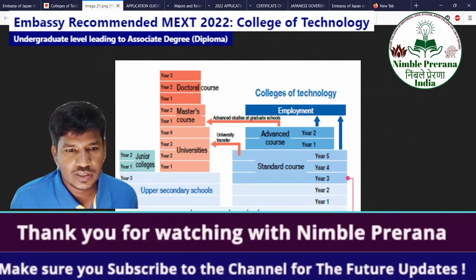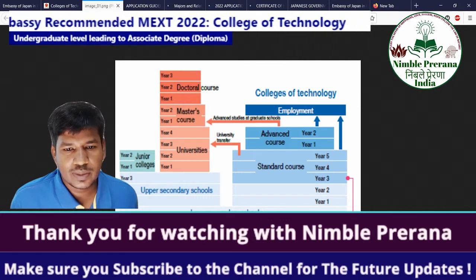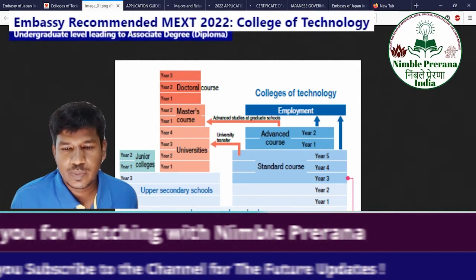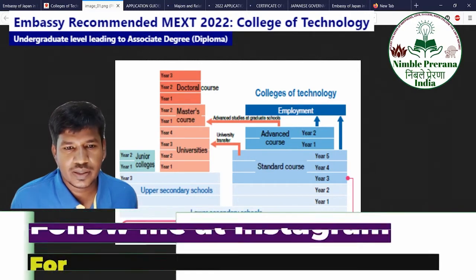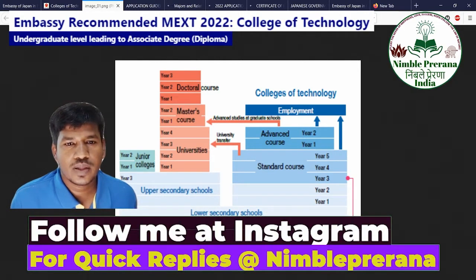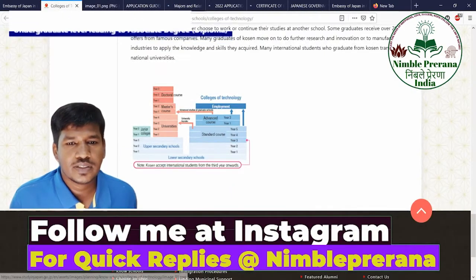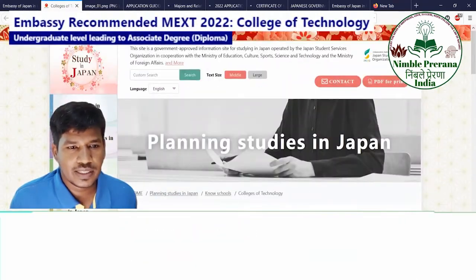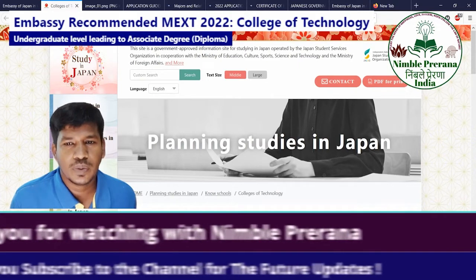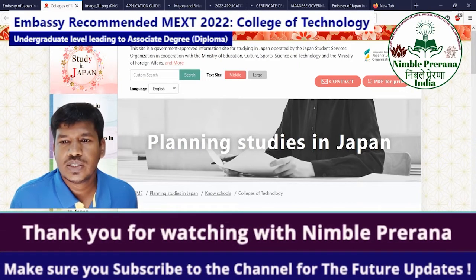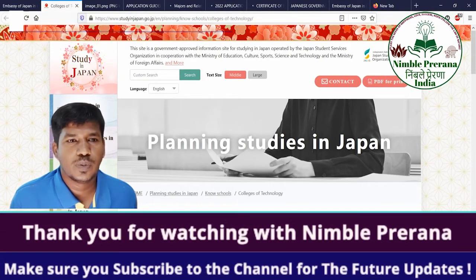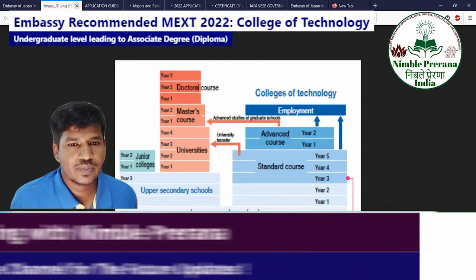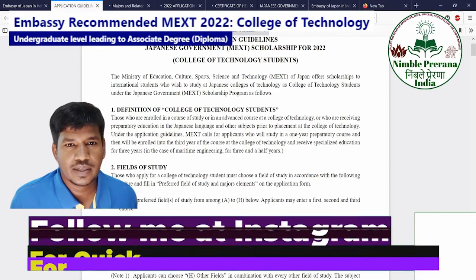Upper secondary schools: KOSEN accepts international students from the 3rd year onwards. That means after +2, this is +2 only. You can compare that with +2. So that is about these details. Try to understand more details; it will give you more motivation so that you will put more effort into your application and further plans. That's my suggestion. Then further, let's go to the application guidelines.